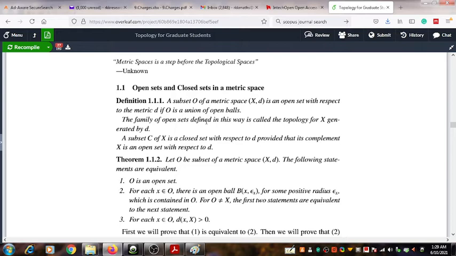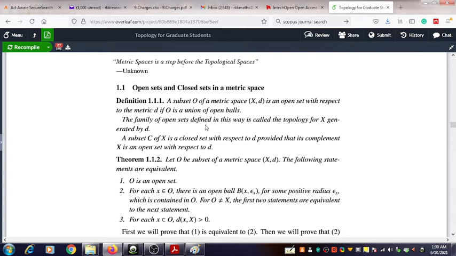You can imagine the collection, the family of open sets defined in this way for a given metric space, and that can be called the topology. That can be defined as the topology for the given metric space. So given the metric space X together with the metric D, we can consider open sets, and then you can consider the family of all open sets, and that family of open sets defines a topology for the given metric space.